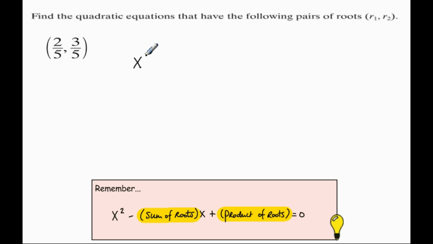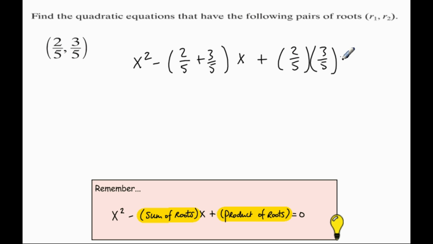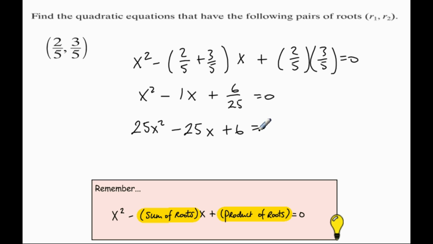In this example, we have the same thing: sum of the roots times x plus the product of the roots. Now 2 fifths and 3 fifths are 1. 2 3s are 6, 5 5s are 25. And we multiply everything by 25 so we don't have the awkward fraction.